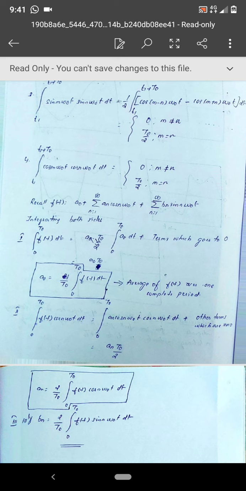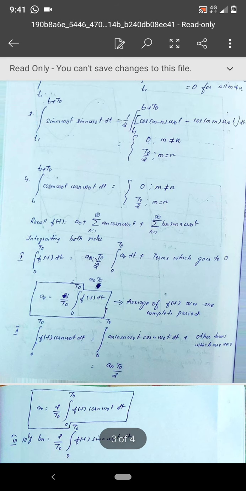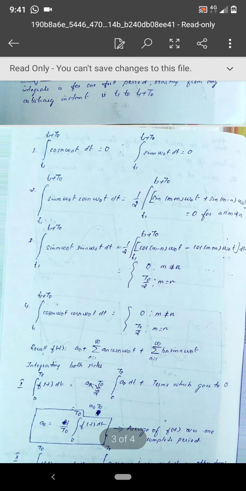So what about the second term? Second term is nothing but integration from 0 to t naught an cos n omega naught t cos n omega naught t dt. Okay, that is an infinite summation, summation an cos n omega naught t. With that we are multiplying cos n omega naught t.